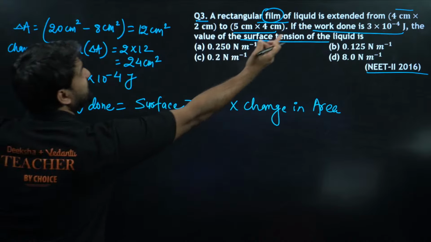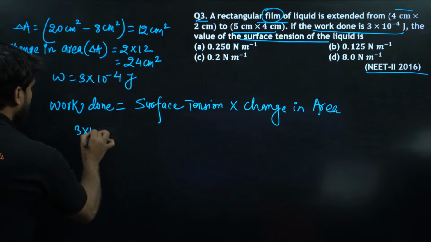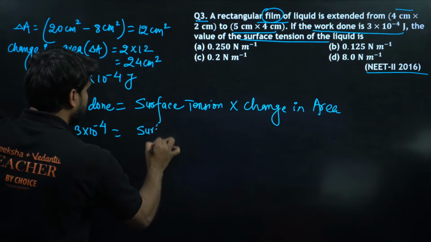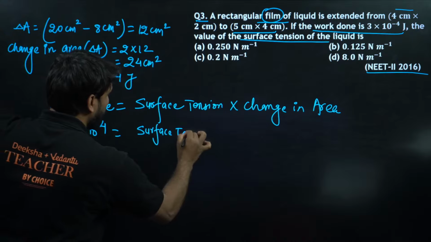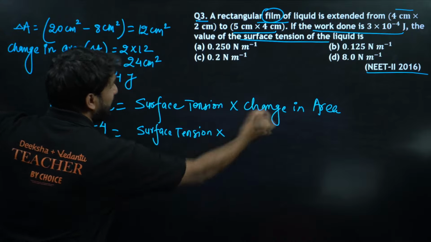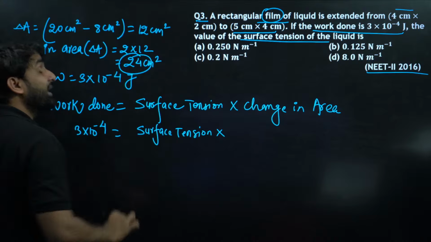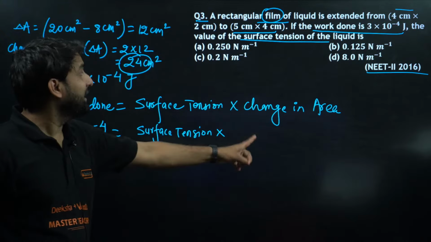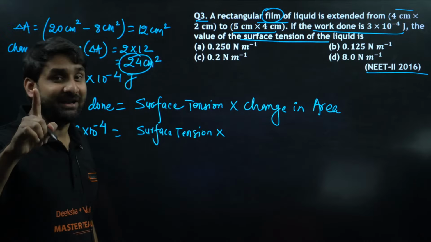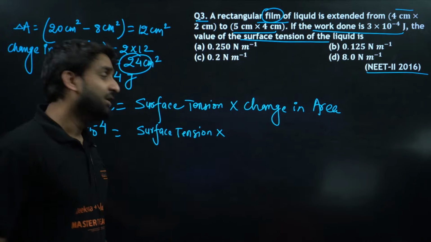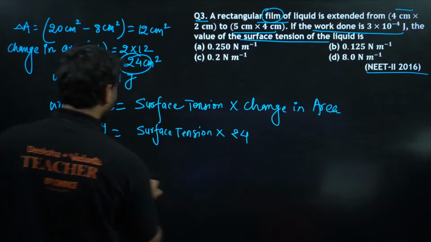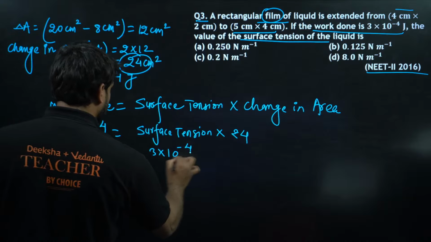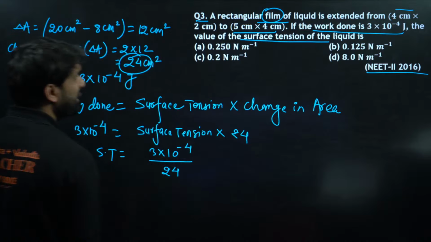So work done is given here, 3 into 10 to power minus 4. Surface tension we don't know. We have to find this out here. And change in area will be 24. I know a lot of students will put 12 here, which will be incorrect, because this is all about thin film. So this will be 24. So surface tension ST will be equal to 3 into 10 to power minus 4 divided by 24.